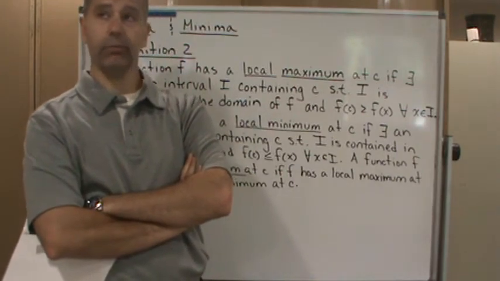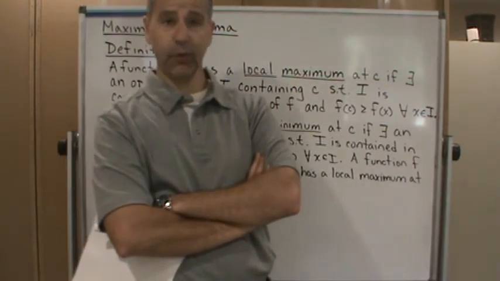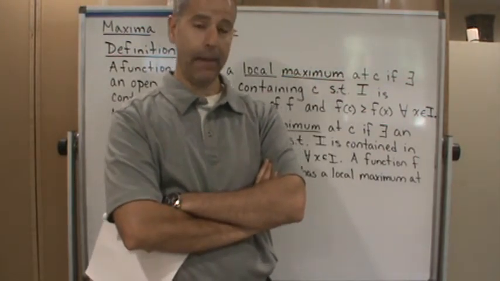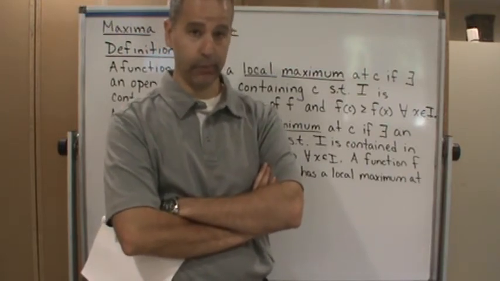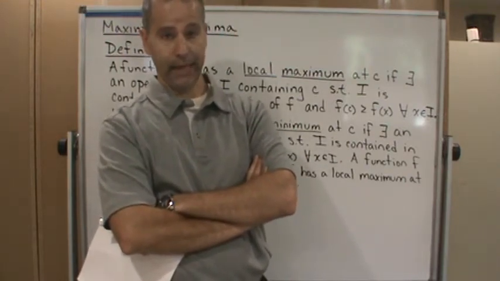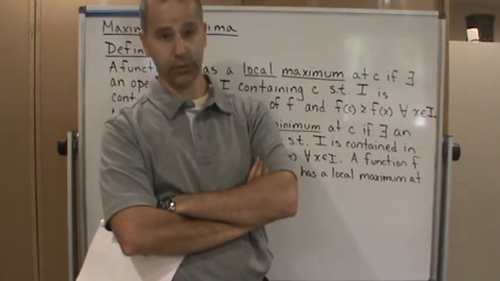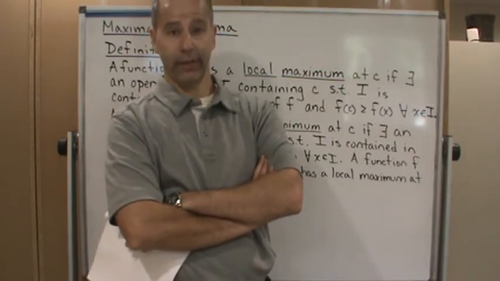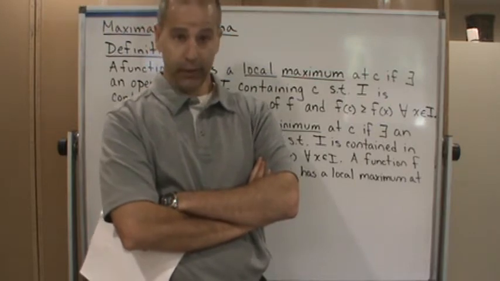Let me start over. One thing to note is that if you have an absolute maximum or an absolute minimum, it is also a local minimum or a local maximum. So if you have an absolute extremum, you also have a local extremum, because you can always take an open interval within the closed interval. So that's one thing to note.